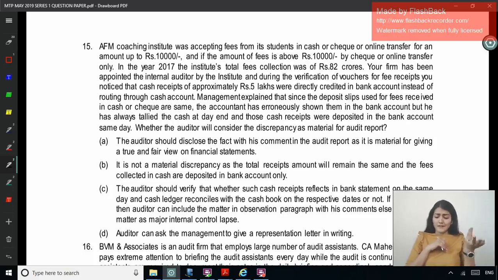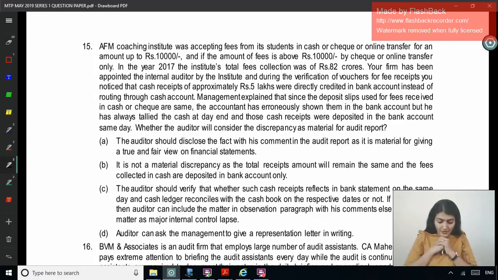Management explains that since the deposit slips used for fees received in cash or check are the same, the accountant has erroneously shown them in the bank account, but he has always tallied the cash at the end and those cash receipts were deposited in the bank account on the same day. So it doesn't matter whether it is shown as cash or bank. Right, whether the auditor will consider the discrepancy as material for the audit report.